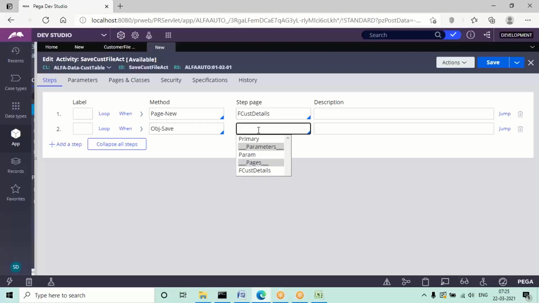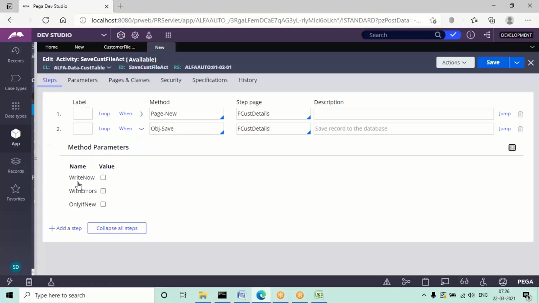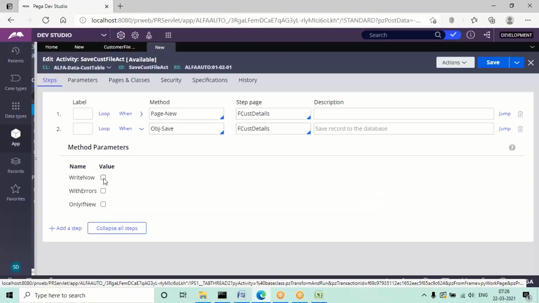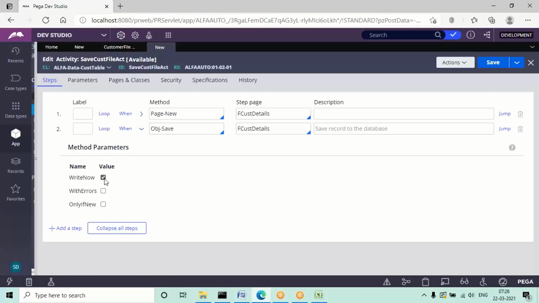Generally, when you use services and file listeners, we mostly parse one record at a time. Earlier I used the commit API, but in this scenario, if you want to perform commit, there is an option in the obj save parameters. If you enable this option, it will also perform the commit functionality, but one record at a time.